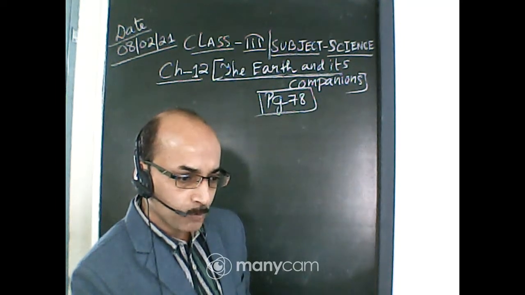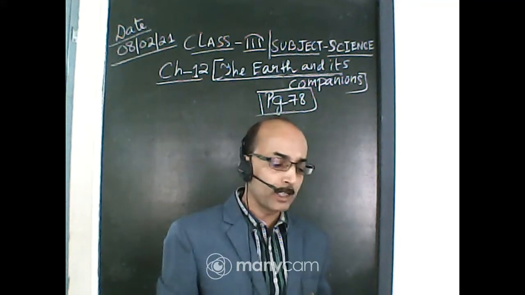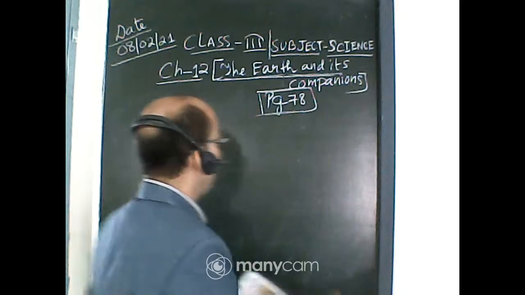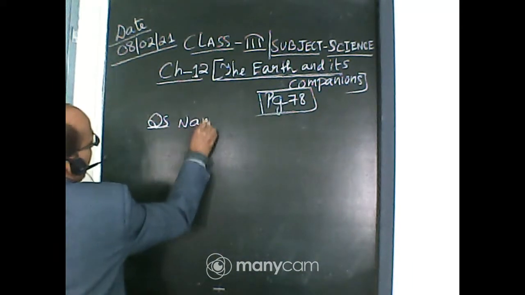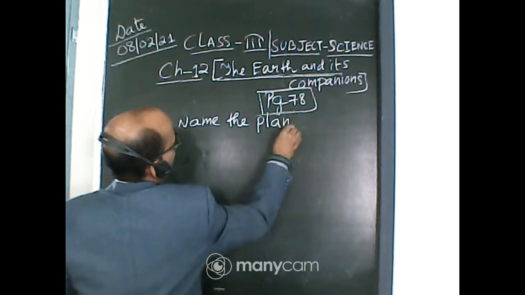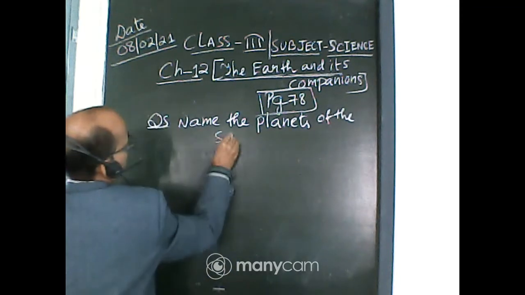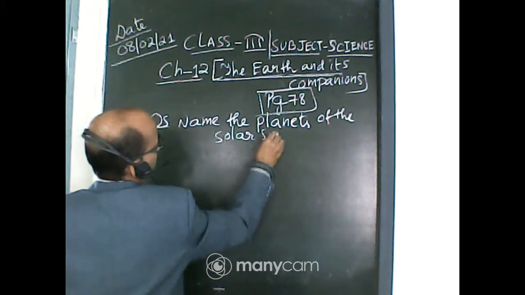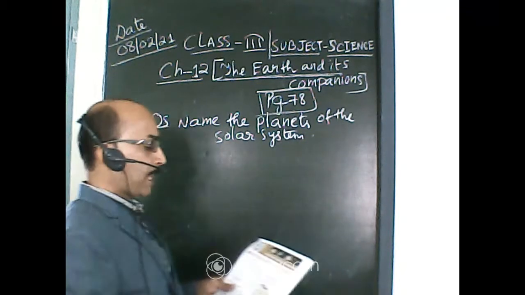Earth is also moving. So the other planets we'll learn here, name of the planets. Question: name the planets of the solar system.